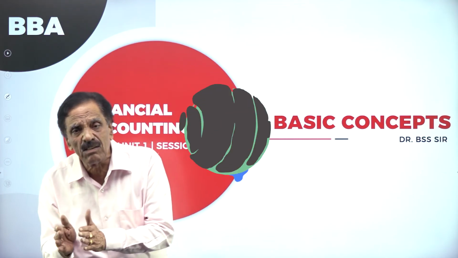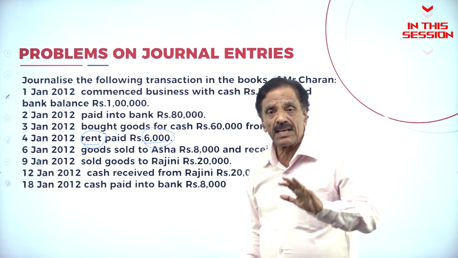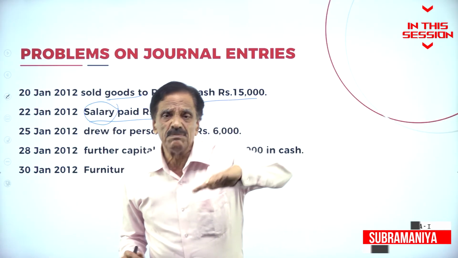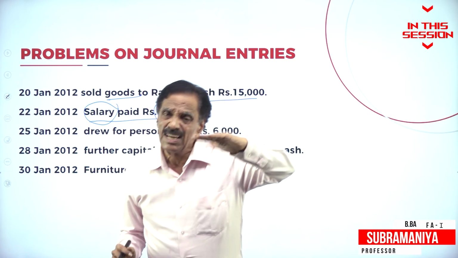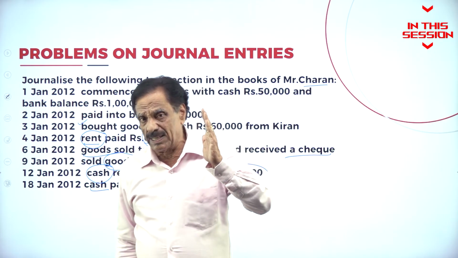What's the rule for real account? Debit what comes in, credit what goes out. Rent comes under nominal account, cash comes under real account. What does the nominal account say? Debit all expenses and losses, credit all gains. What does the nominal account say? Debit all expenses and losses.